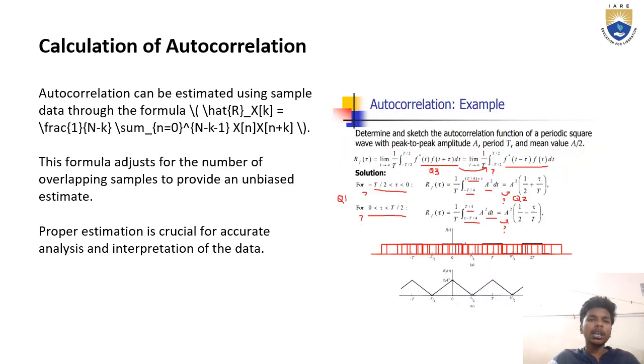Moving on to the next slide, we have calculation of autocorrelation. The autocorrelation function can be estimated using the data through the formula. This formula accounts for the number of overlapping samples to provide an unbiased estimate. Proper estimation is crucial for accurate analysis and interpretation of data. Here we can see how autocorrelation is used in an example.